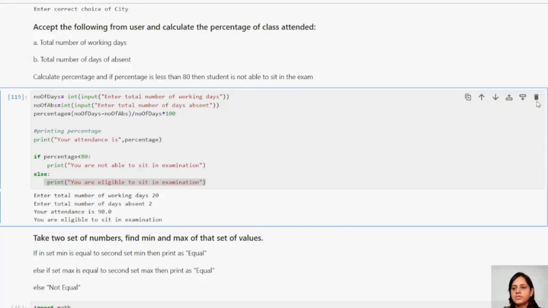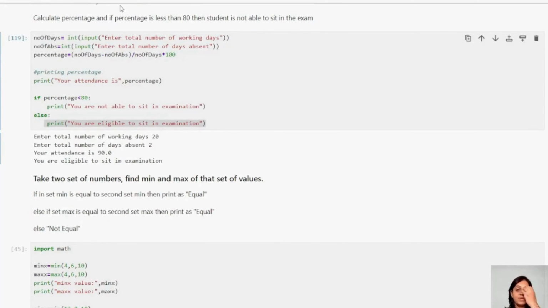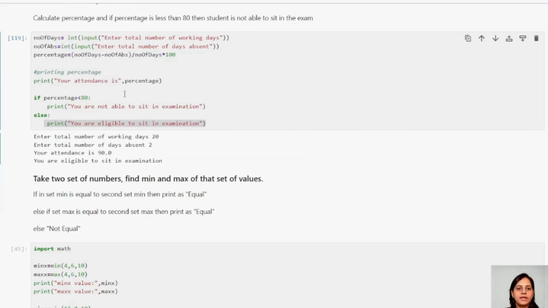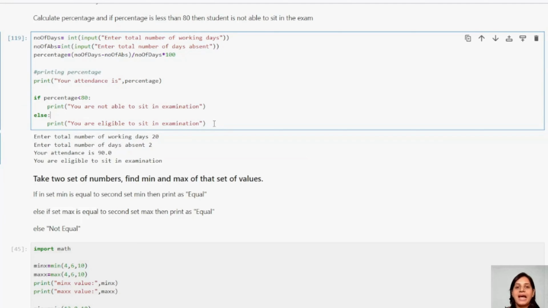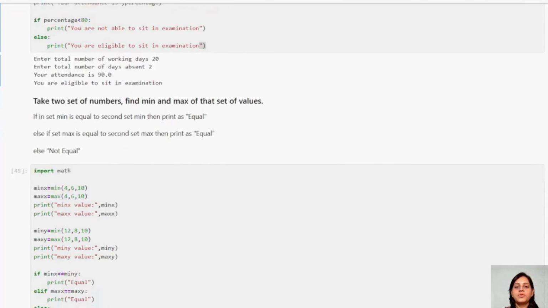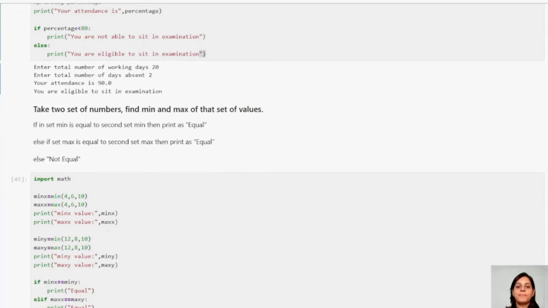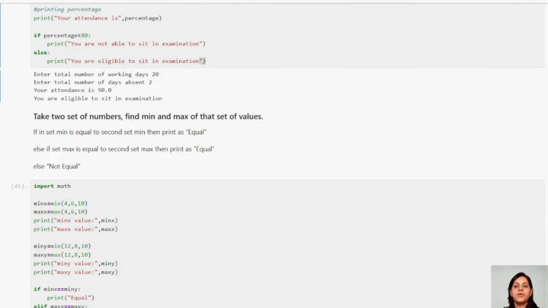Correct? So guys, these things, I have already started keeping, and I have already given the GitHub link in all the videos. This is what you will find here. So this GitHub, you can take all these examples and try various aspects of outputs. If you want to understand more, you can give more and more kinds of inputs, so you should be able to explore more, right? Because the various aspects I cannot show you in one session. You have to try it by yourself. You have to practice, right?